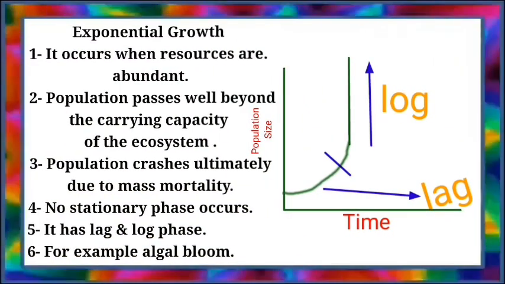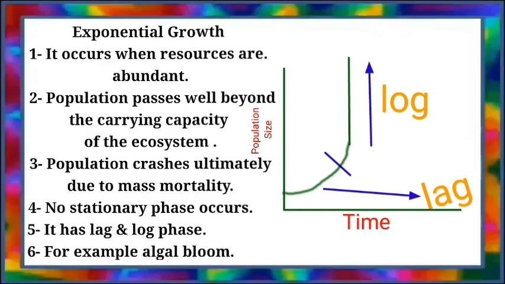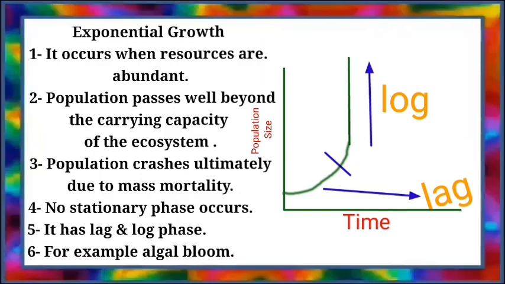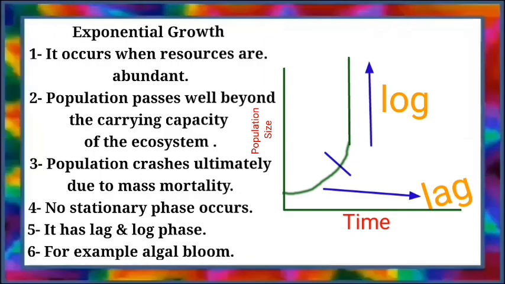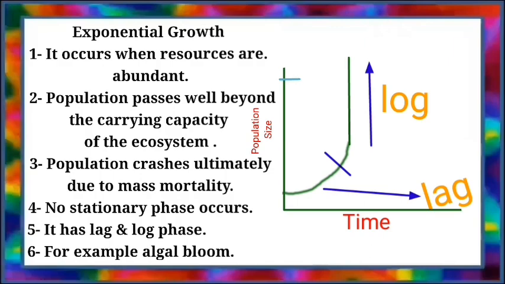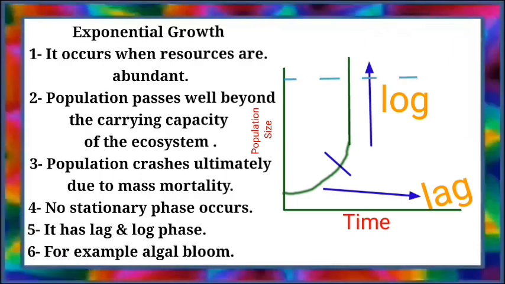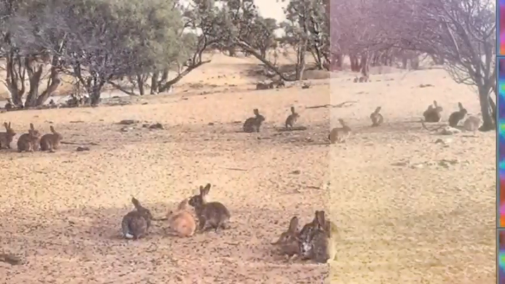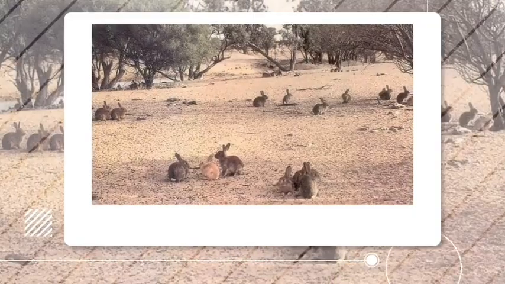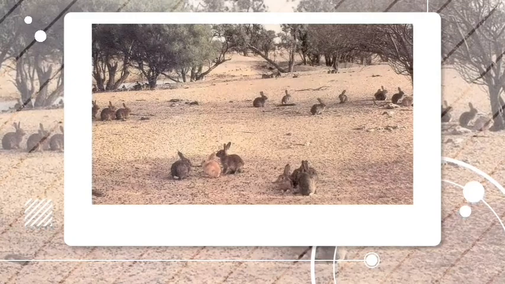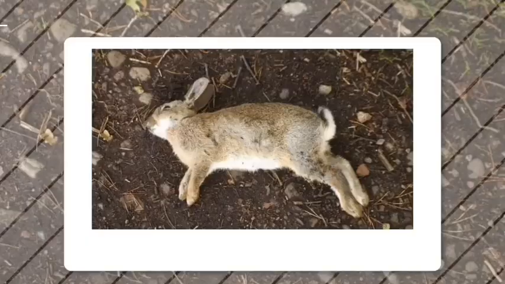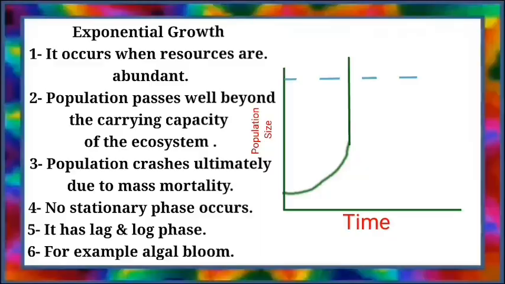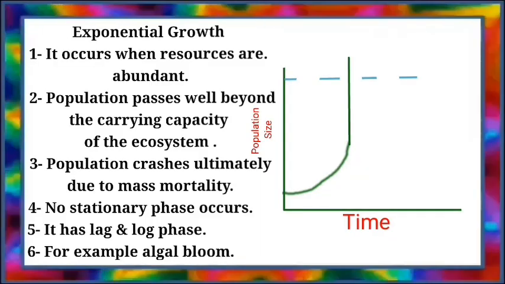So let's talk about exponential growth. It occurs when the resources are abundant or unlimited. The population passes well beyond the carrying capacity of an ecosystem. Carrying capacity can be defined as a species' average population size in a particular habitat, or we can say that carrying capacity is the capacity of an ecosystem to carry a population number. Population crashes ultimately due to mass mortality in exponential population growth.